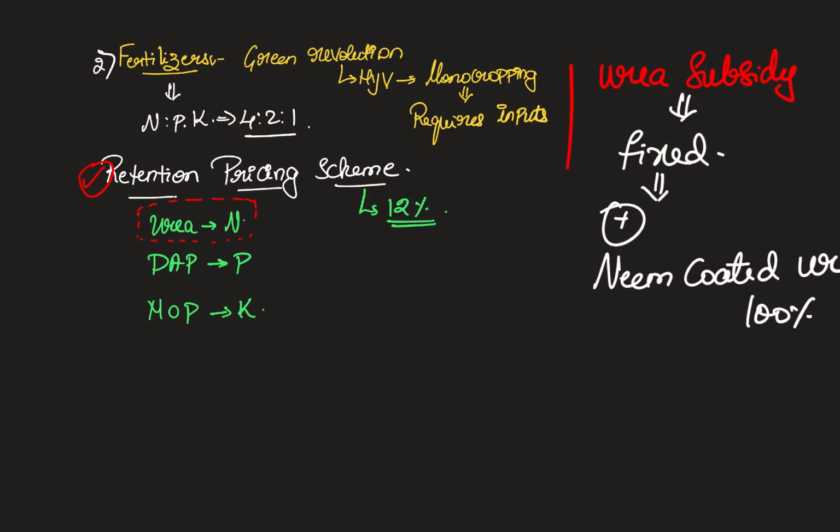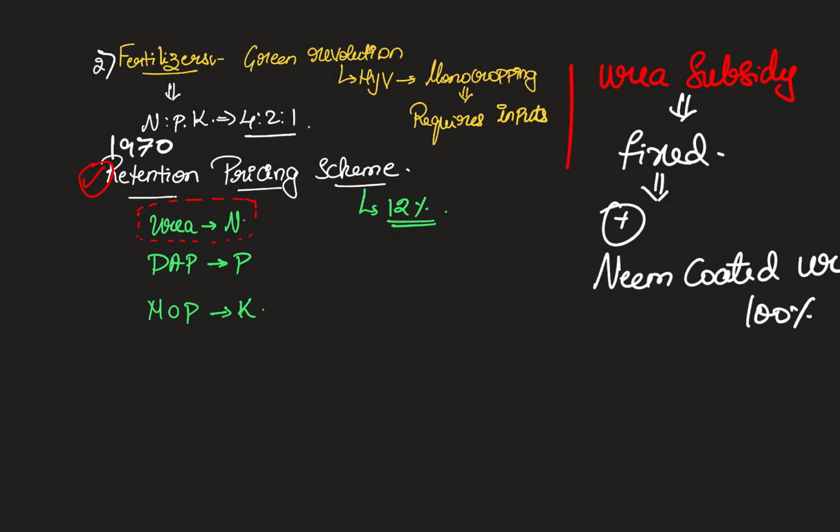To promote sustainable agriculture, in the 1970s the government introduced a scheme called the retention pricing scheme. Basically 3 different nutrients are supplied through urea, DAP and MOP. Just remember these names, don't get into the details. Now as per this retention pricing scheme, whatever may be the cost of production, over that a 12% return was given by the government. Obviously companies would inflate the cost, and this would keep on increasing the prices for the government as well. So this was not beneficial, and there was no incentive for the companies to reduce their costs.